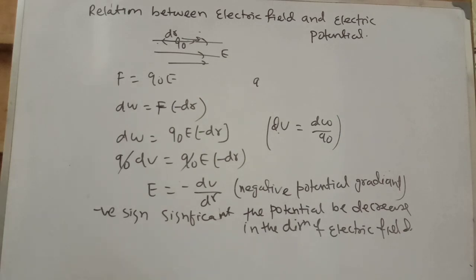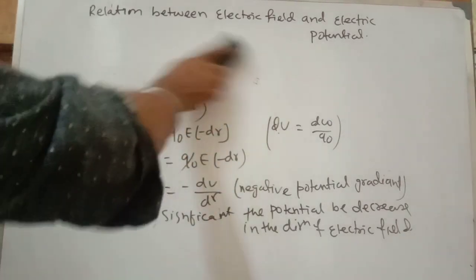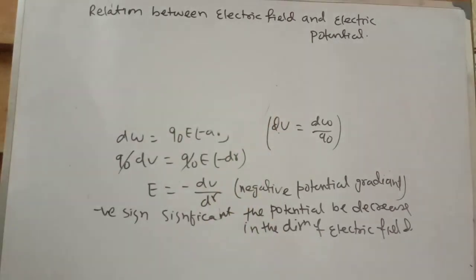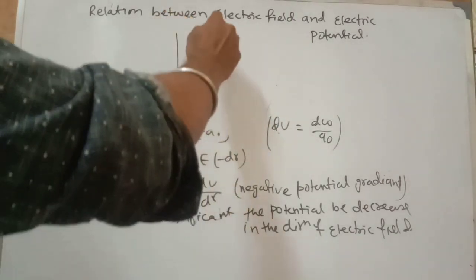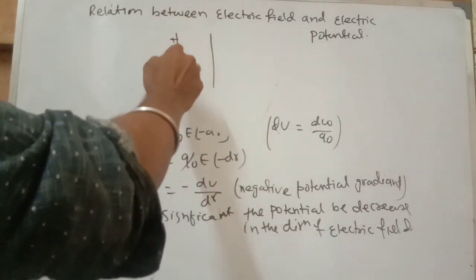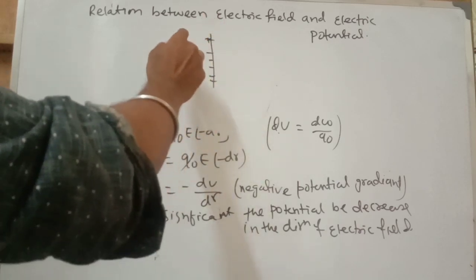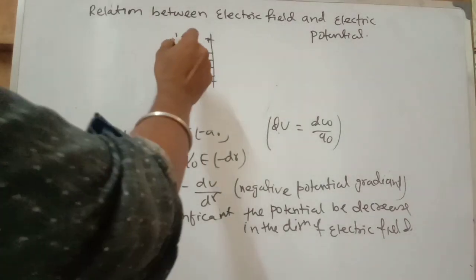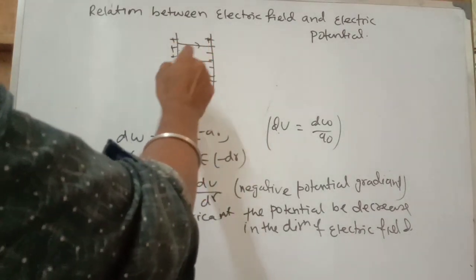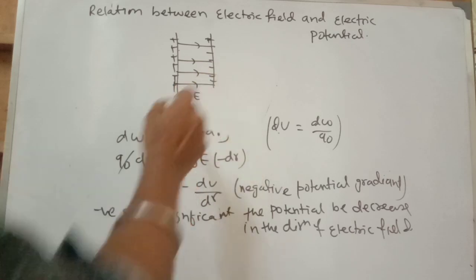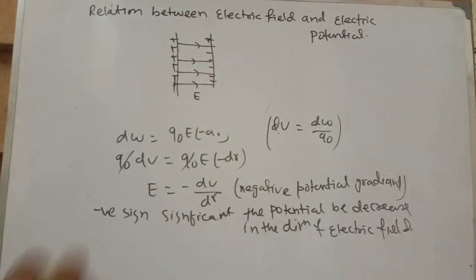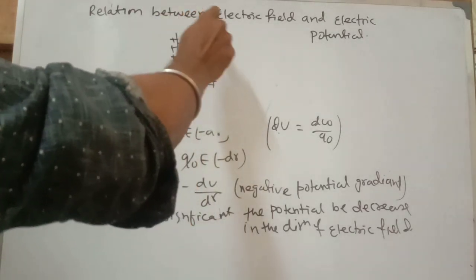Let me give an example. Consider this is the positive charge plate and this is the negative charge plate. The direction of the electric field, already discussed in the first class, is from positive charge to negative charge. That means in the direction of the electric field the potential also decreases.